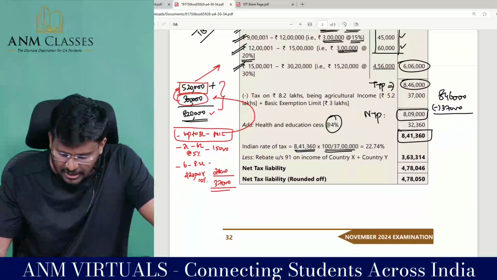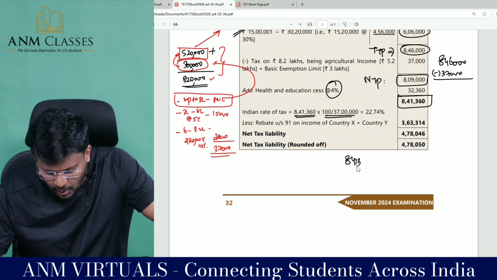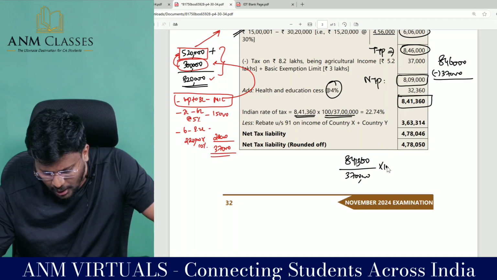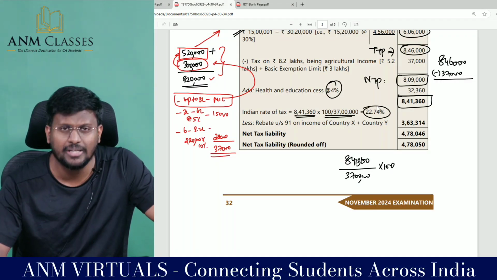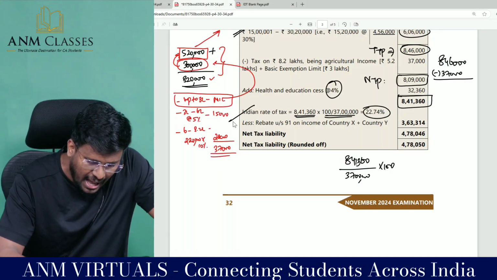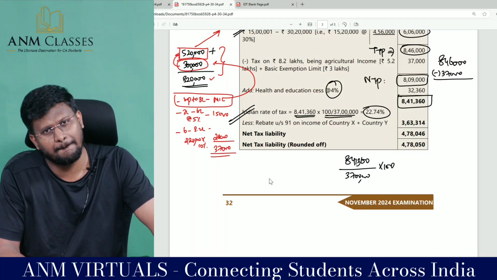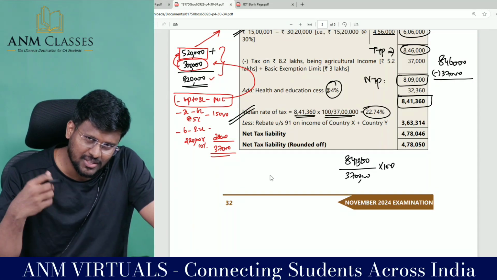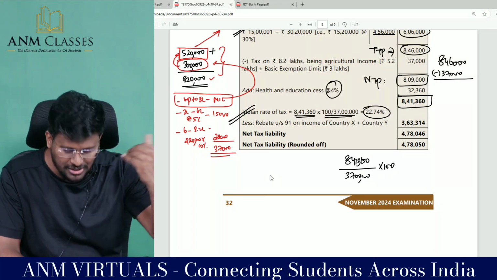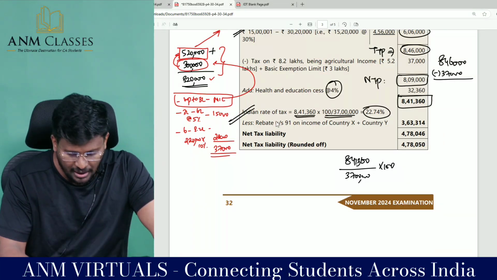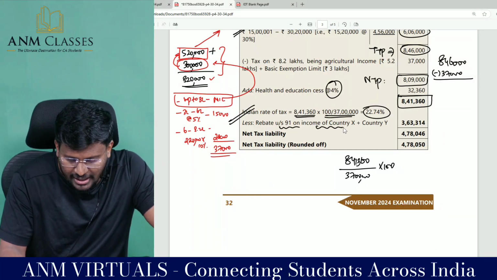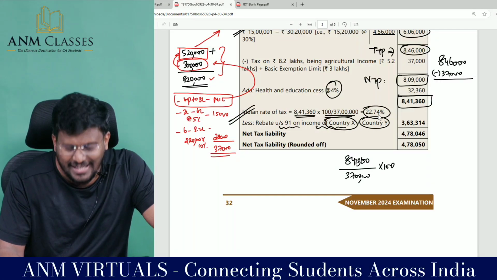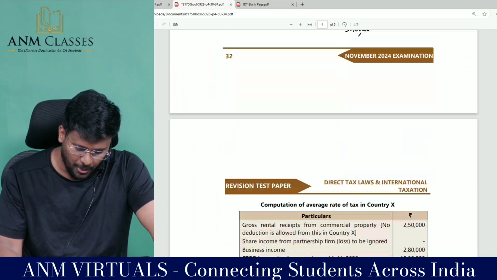That means 8,41,360 divided by 37 lakhs into 100 means 22.74% is the average rate of tax in India. Now we have to calculate the rebate on the first country and also the rebate on the second country. Fantastic to the core. Less rebate under section 91 with regard to country X and country Y. Come on, we will calculate that.